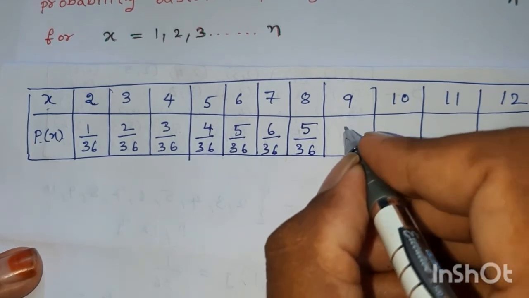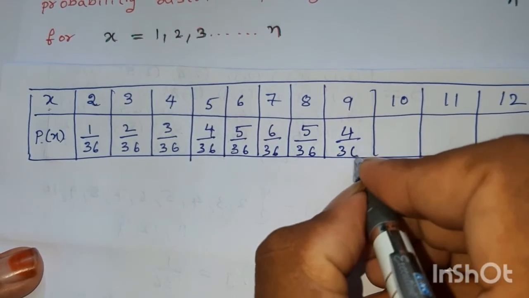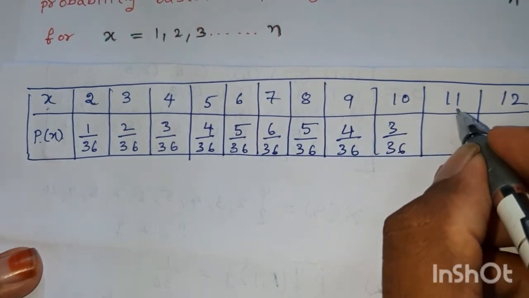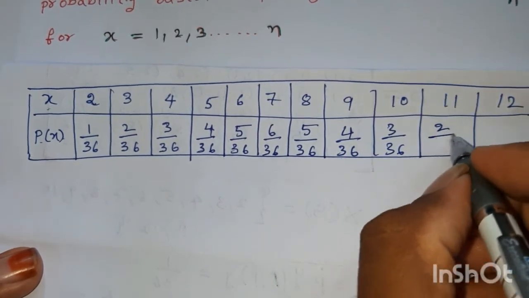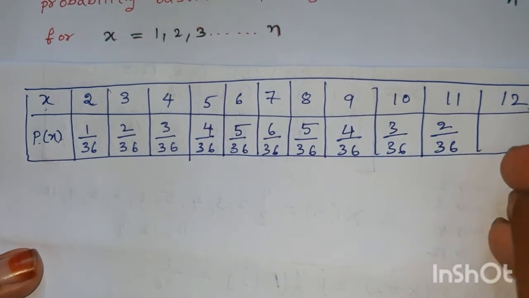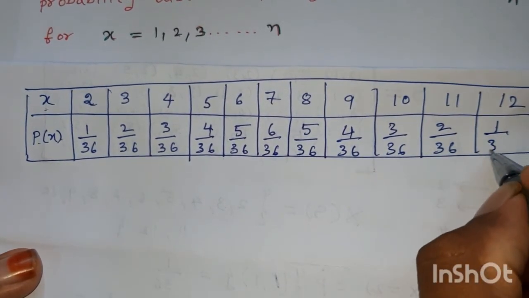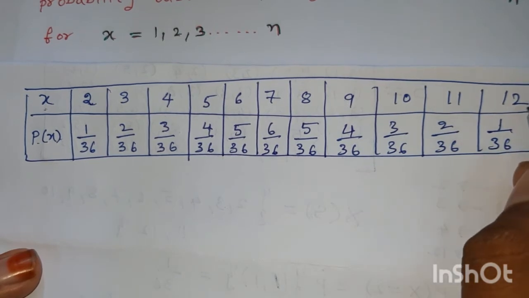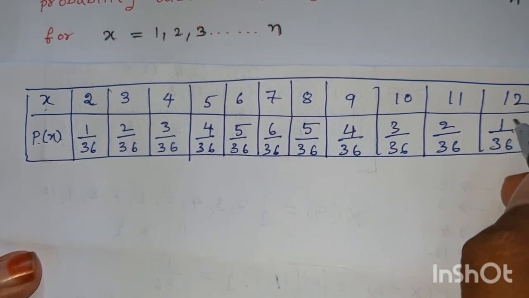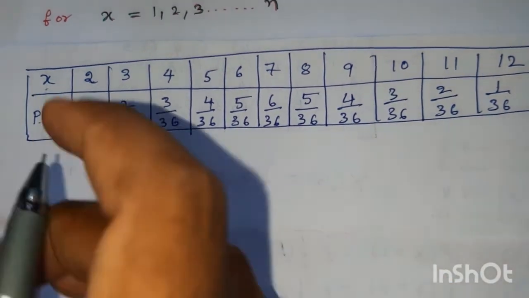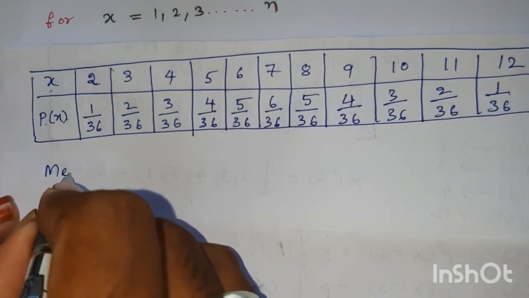P of 9, 4 by 36. P of 10, 3 by 36. P of 11, 2 by 36. P of 12, 1 by 36, because there is only one outcome for which the sum is 12, that is (6,6). Therefore, the probability of 12 is 1 by 36. Now, we have to find out the mean and variance.